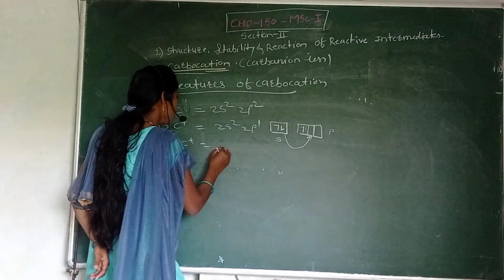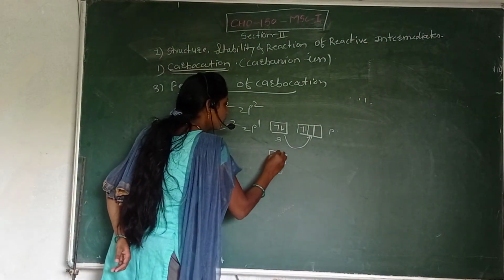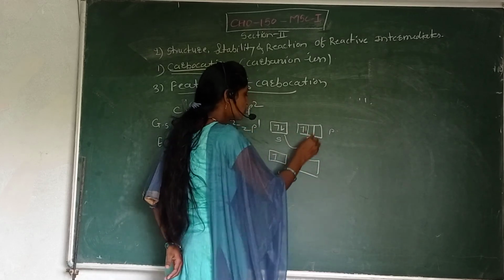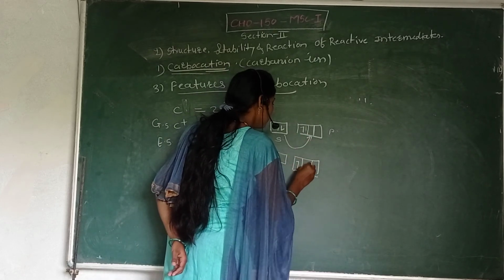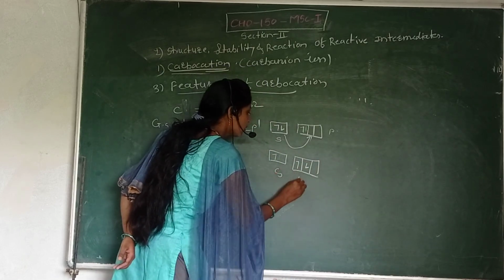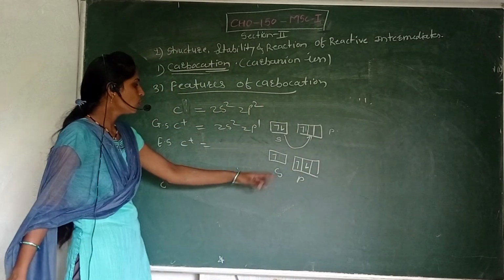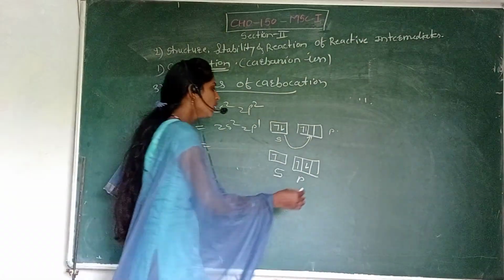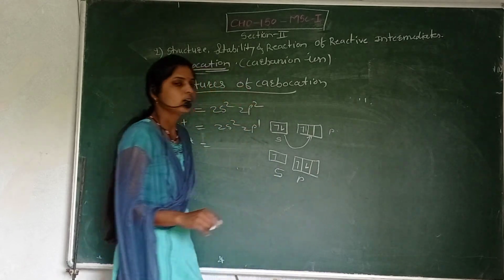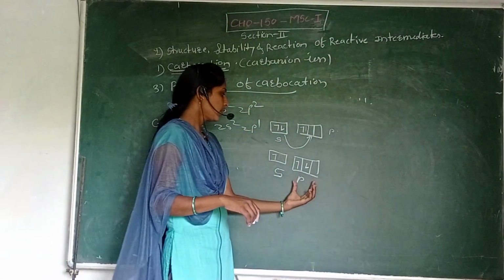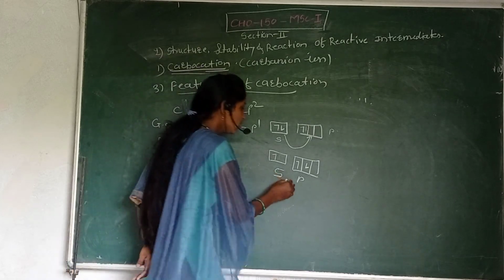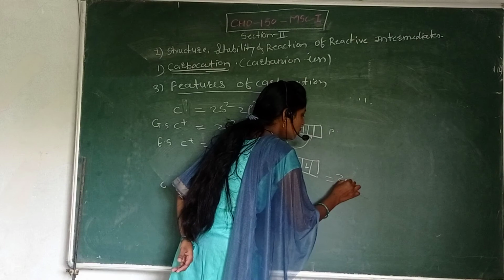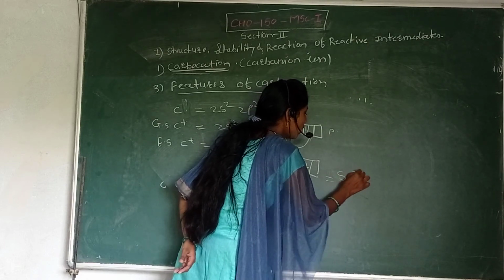So this excited state forms. So the s orbital has one electron and the p orbital has two electrons, and one p orbital can be vacant in the carbocation state.